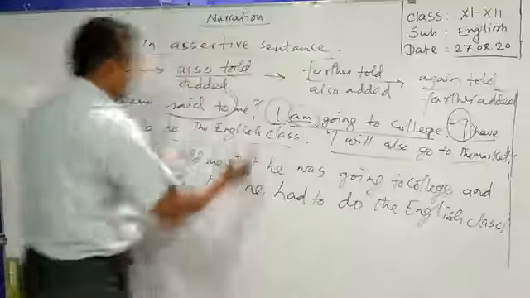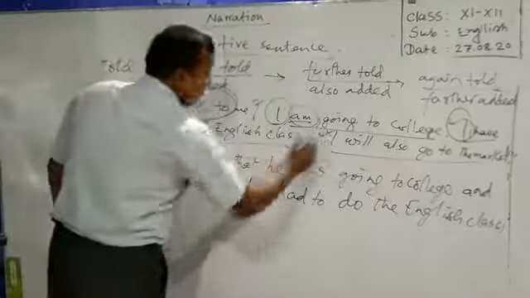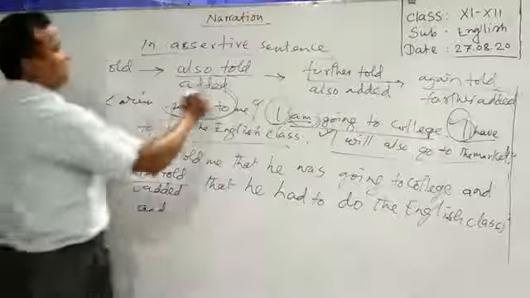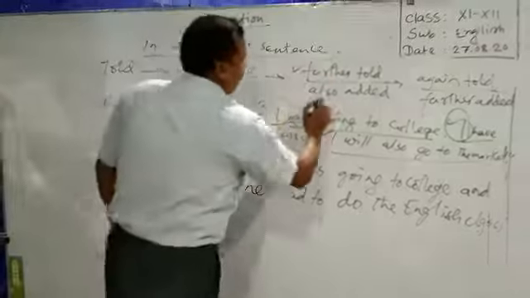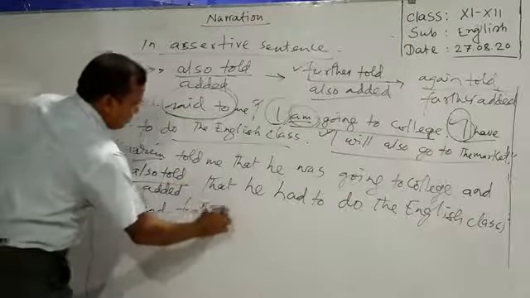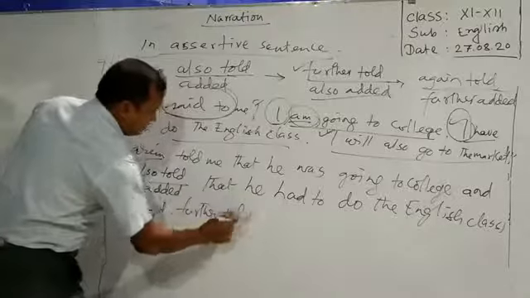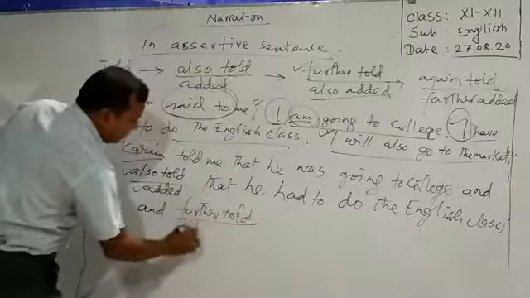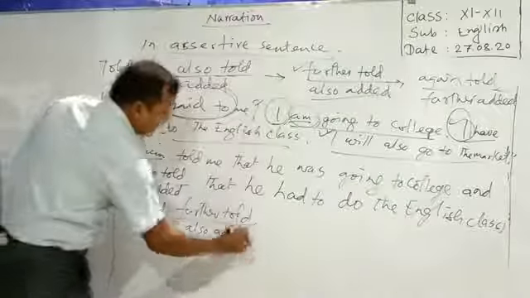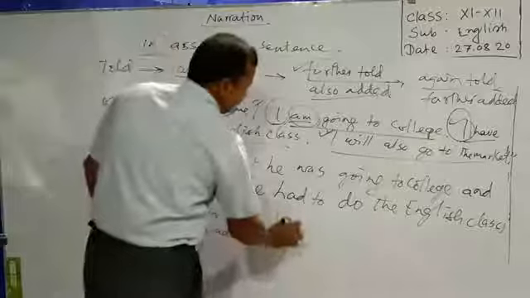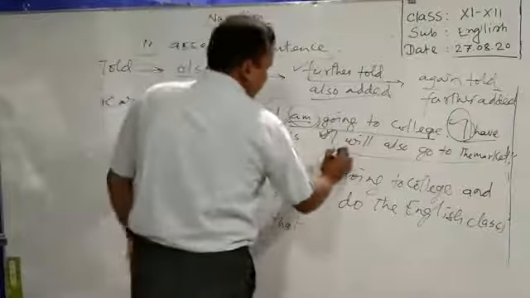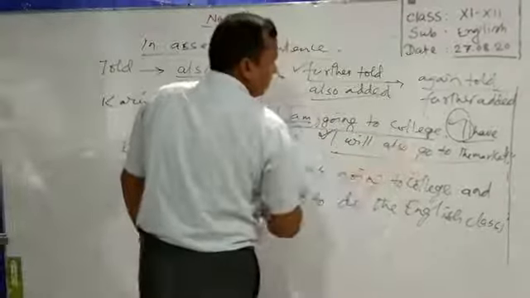And there is also another speech, so we will use and further told or also added. Further told or also added. That, the last sentence, I will also go to the market.